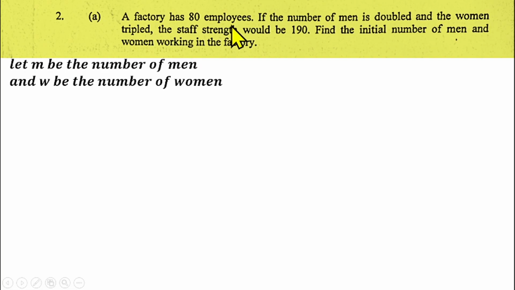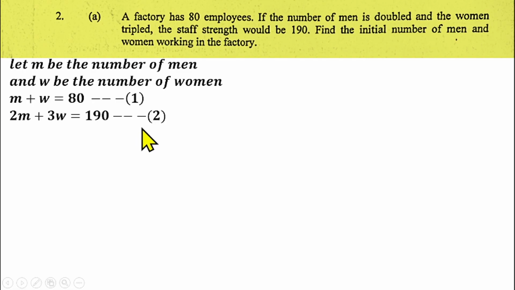So we have 80 employees. That means the number of men, which is M, and the number of women, which is W, added together will be 80. So that will give us M plus W equals 80, equation 1. We're now saying that if the number of men is doubled, the number of men was M, doubled that will give us 2M, and the number of women tripled, the number of women was W, tripled that will be 3W. So the addition of them will now give us 190. So we'll have 2M plus 3W equals 190, equation 2.